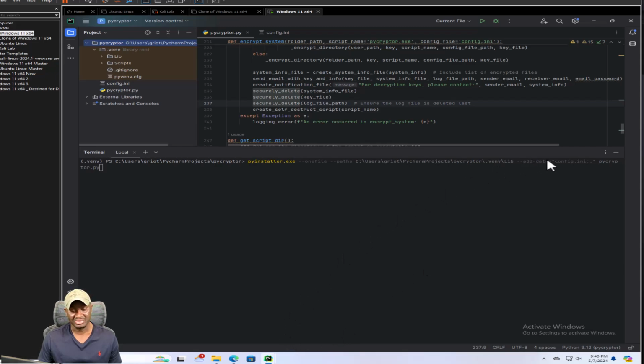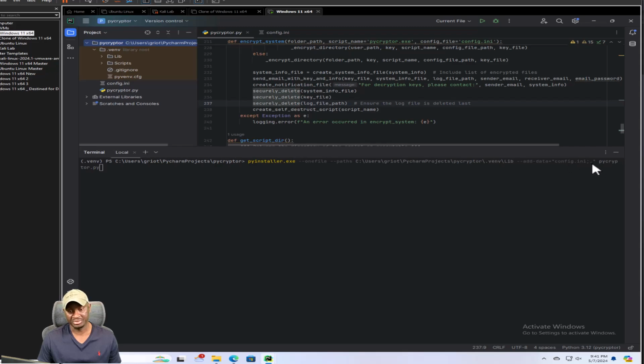And then we're adding some data. Data is basically if you had some folders that you wanted to add, this is where you would add them. So we're adding config.ini. That's the only data we have in here. The way this argument works is you pass it the data, the actual file or folder, and this indicates which folder, as in source and destination.